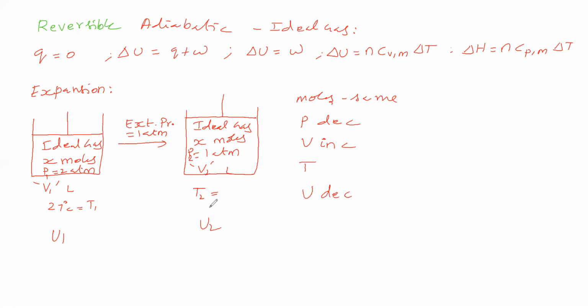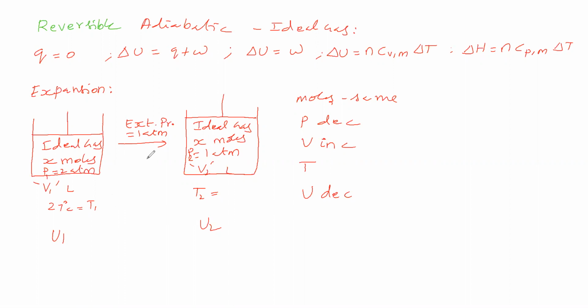Internal energy will decrease. Why does internal energy decrease? Because the system is doing work. For doing work, it is spending energy. For spending energy, it is not absorbing any energy from the surroundings. Then from where can it spend? From its own. It is spending its own energy, in the sense that its internal energy will reduce, so that the decrease in internal energy is converted into work. That's why we are saying delta U is equal to W. Why? Because the decrease in internal energy is converted into expansion work.